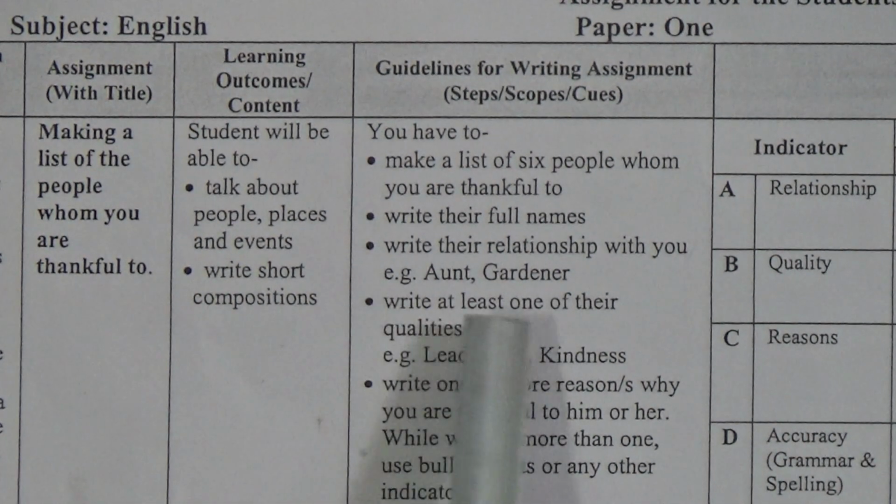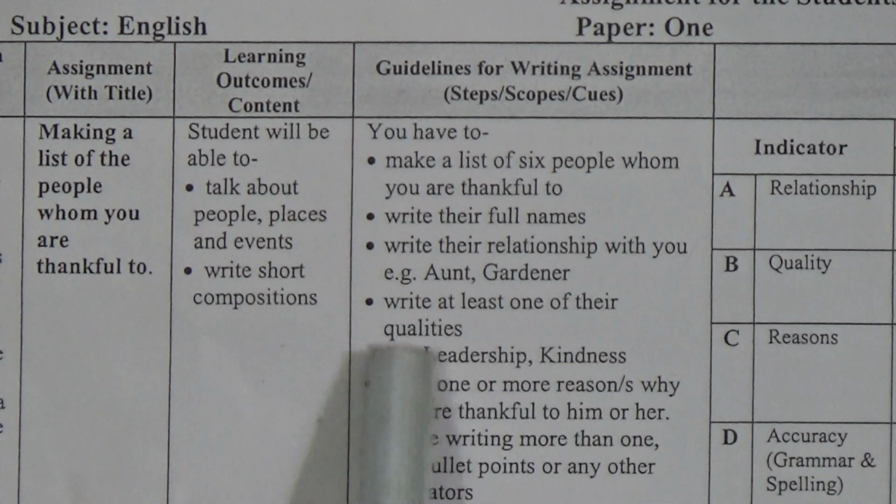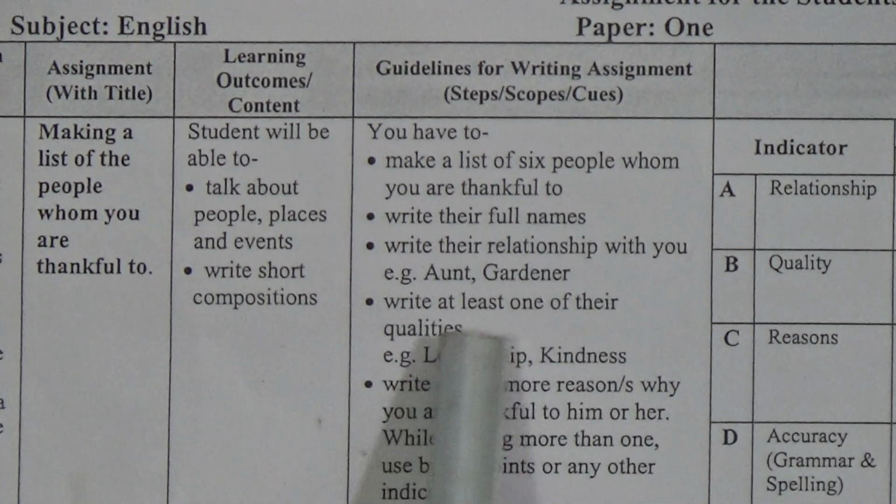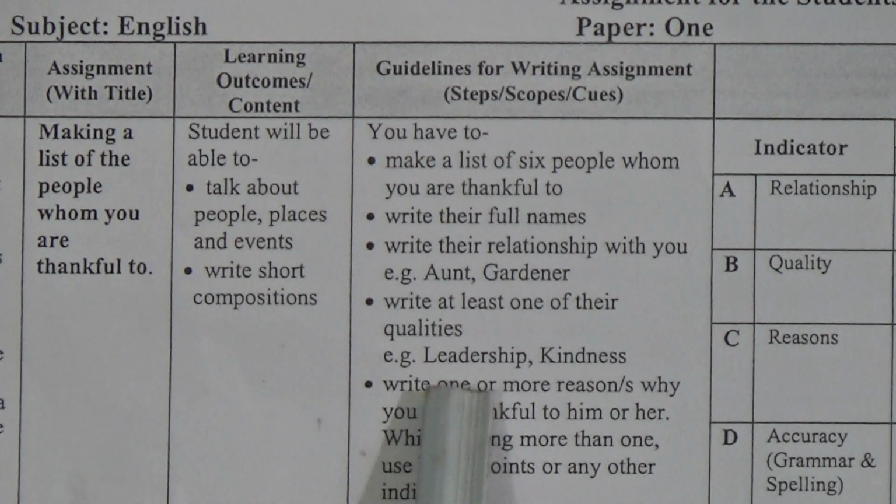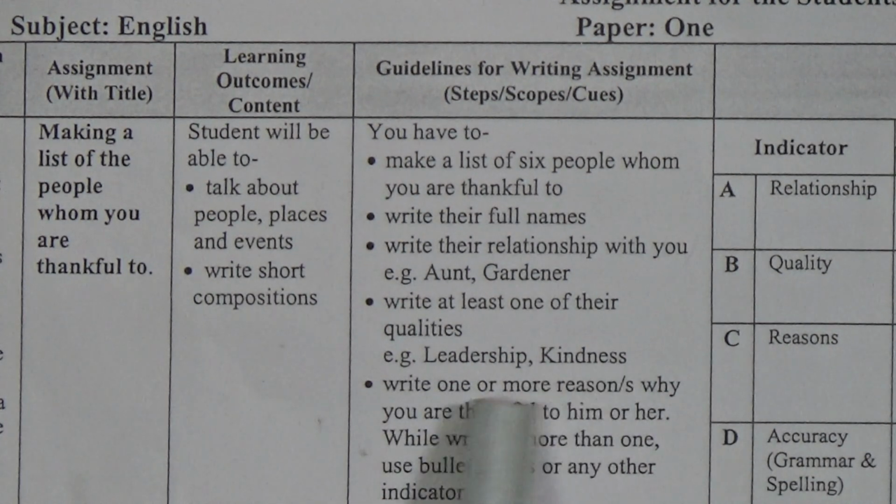Fourth point, write at least one of their qualities. So you have to mention at least one of their qualities. For example, leadership or kindness. Such qualities have to be mentioned.